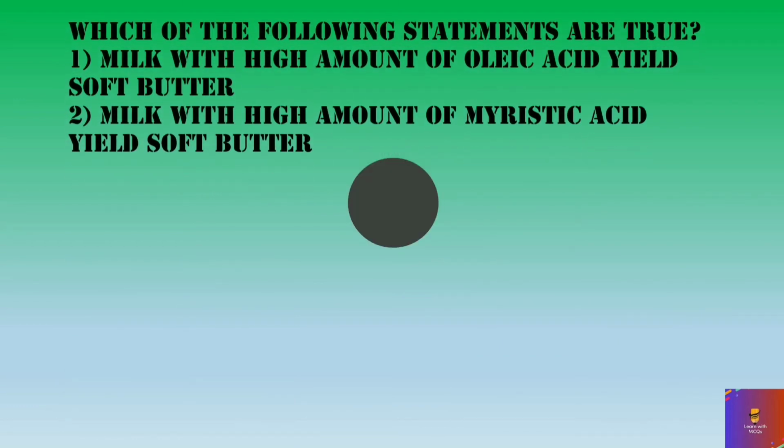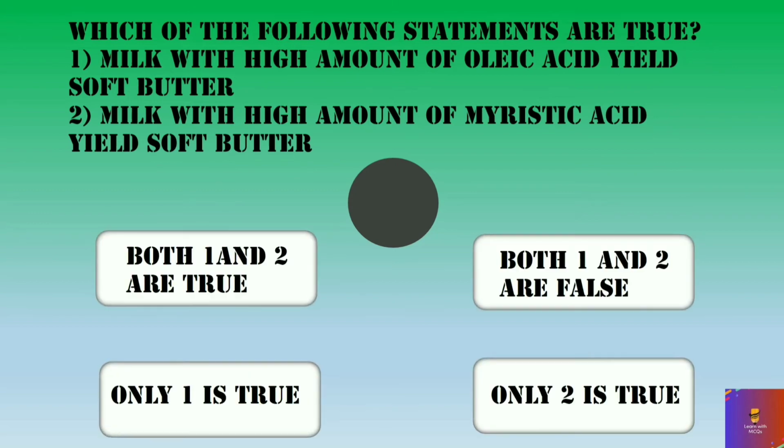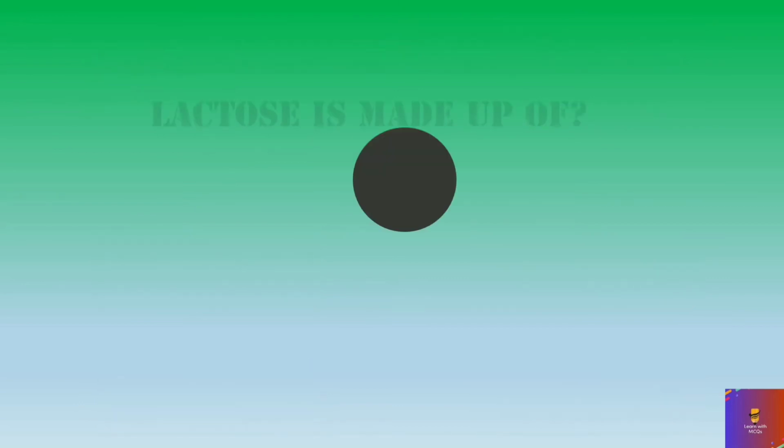Which of the following statements are true? 1. Milk with high amount of oleic acid yields soft butter. 2. Milk with high amount of myristic acid yields soft butter. And the options are both 1 and 2 are true, both 1 and 2 are false, only 1 is true, only 2 is true. And your timer starts now. And the right option is only 1 is true.